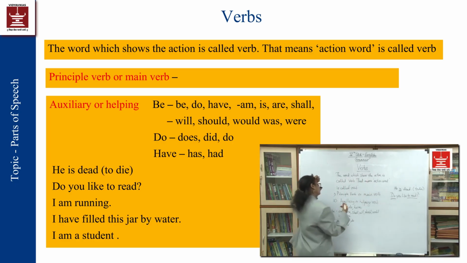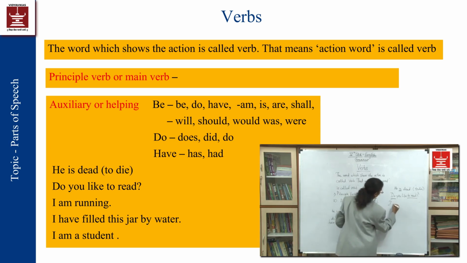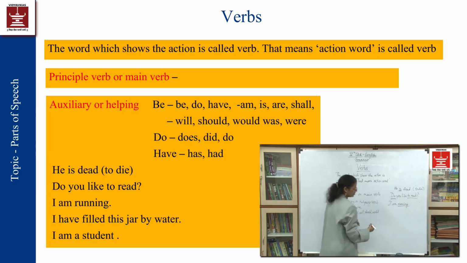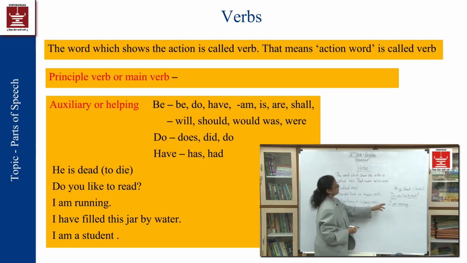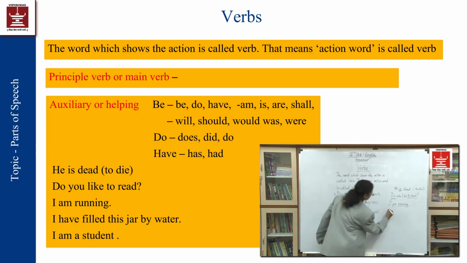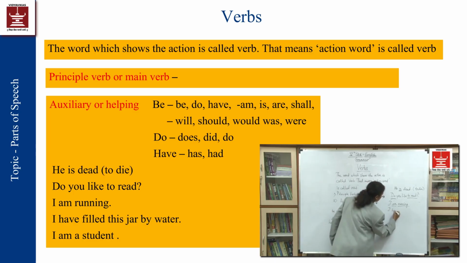For example, one more. I am running. So the main verb is to run, and to help it out, the word "am" is being used. It will be called a helping verb. Now one more. I have filled this jar with water.